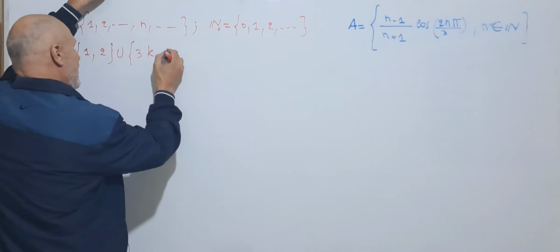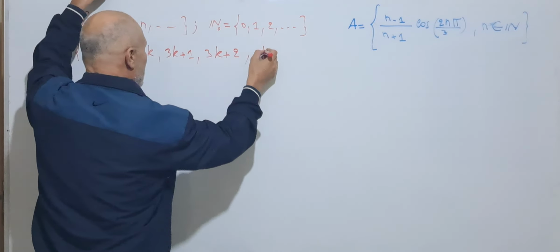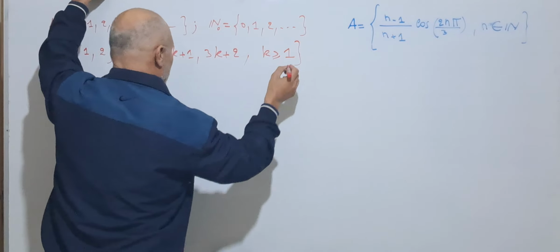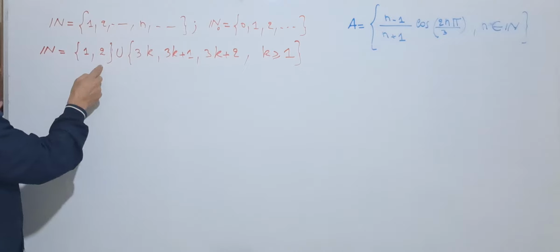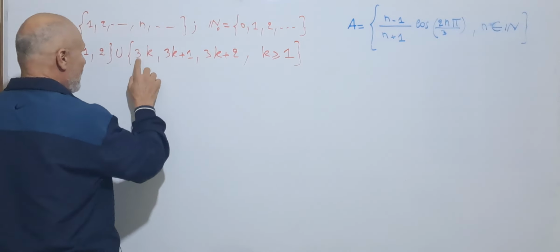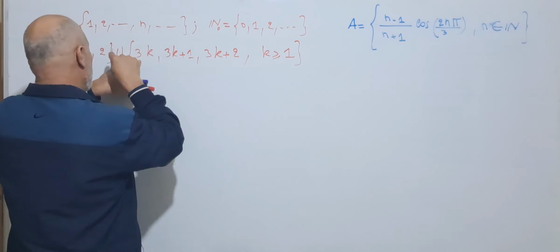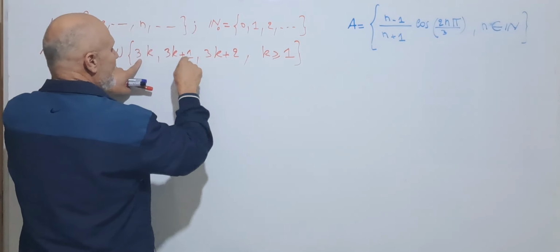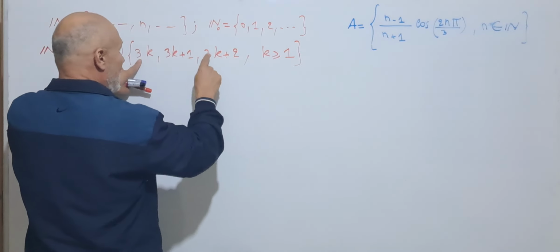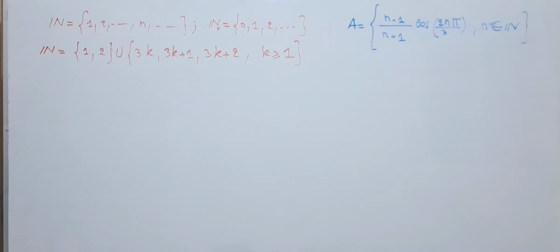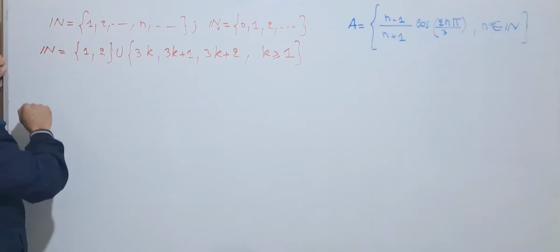Union 3k plus 1 and 3k plus 2, k greater than or equal to 1. What we get? We get 1 and 2. For k equal 1, we have 3, 4, 5. For k equal 2, we have 6, 7, 8. For k equal 3, we have 9, 10, 11, and so on. So this is the partition of N.